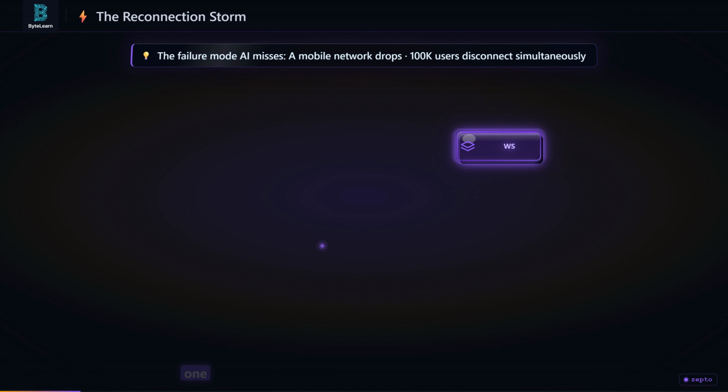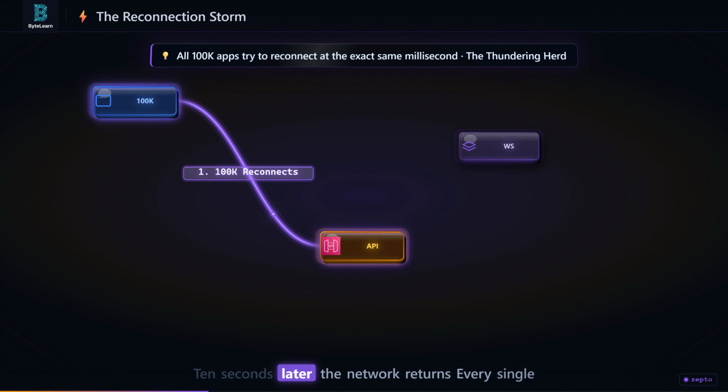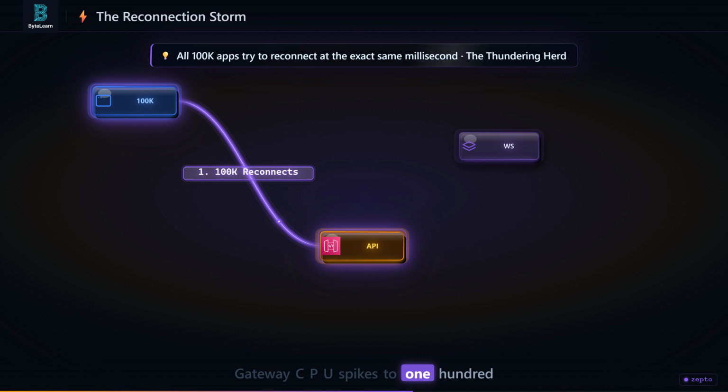You have 100,000 active WebSockets. Suddenly, a mobile network provider drops connection for 10 seconds. All 100,000 WebSockets sever simultaneously. 10 seconds later, the network returns. Every single mobile app runs its reconnection code at the exact same millisecond. 100,000 concurrent TCP handshakes hit the API gateway. We call this the thundering herd. The gateway CPU spikes to 100% and the entire system crashes.